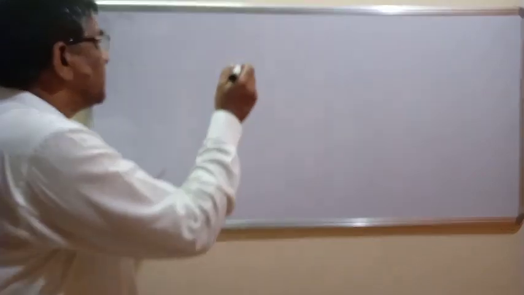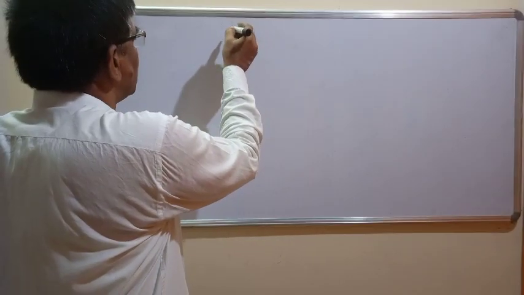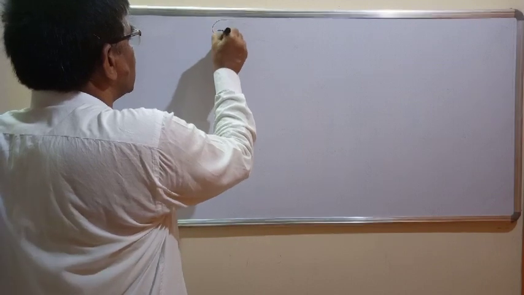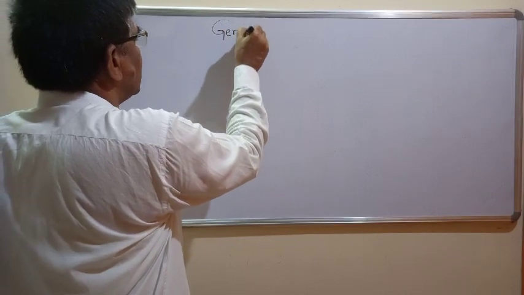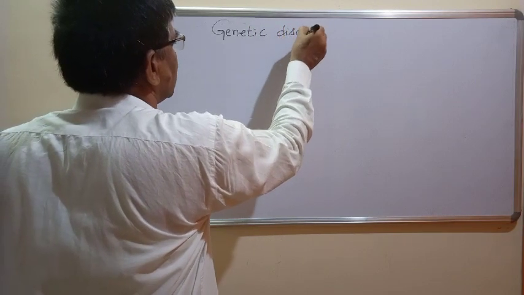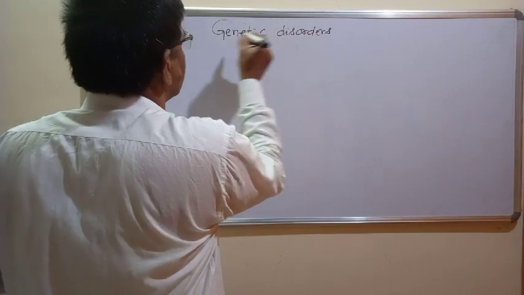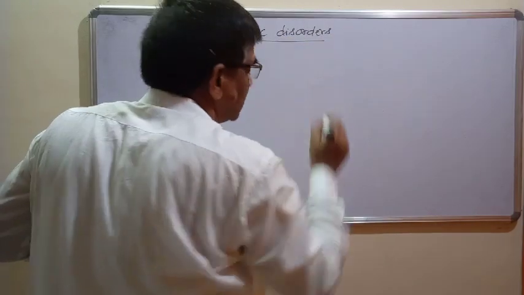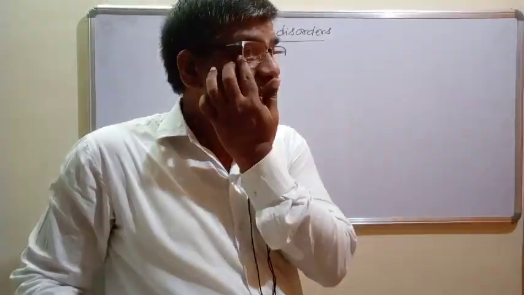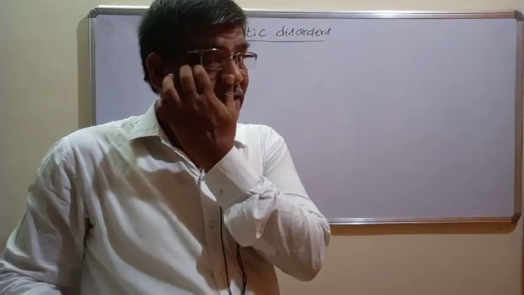Students, now let us understand the next concept, that is genetic disorders. What is the meaning of genetic disorders?